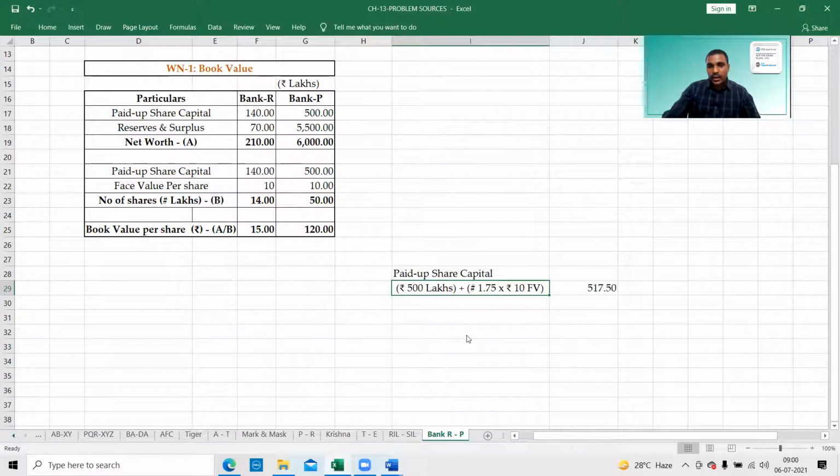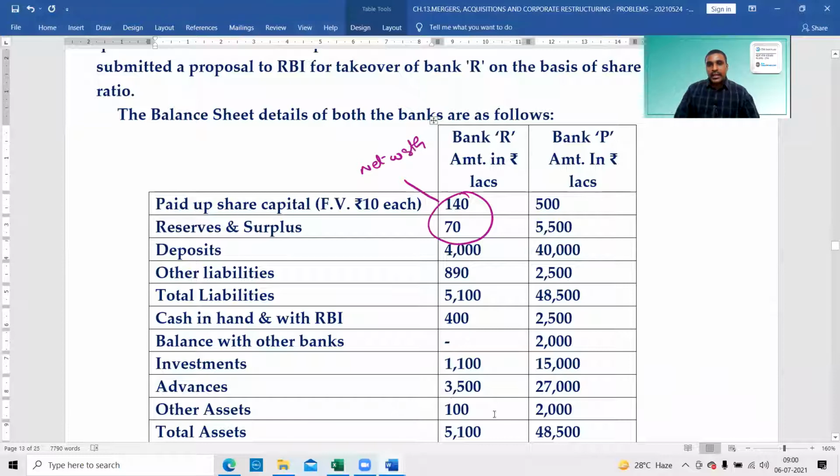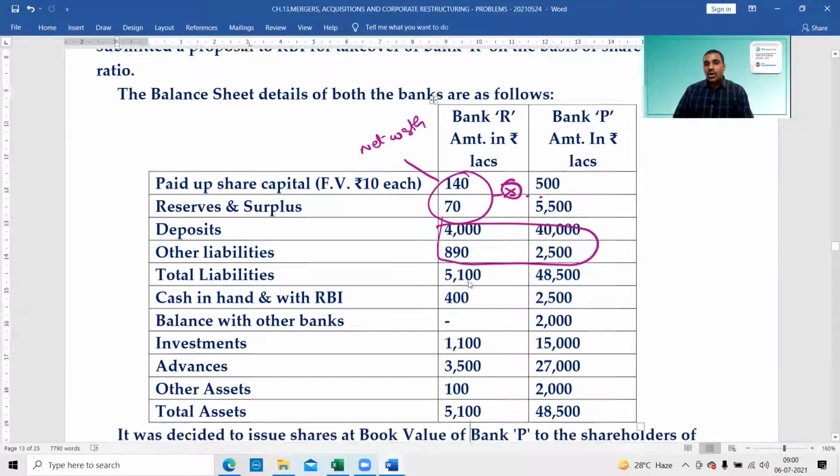Next, if you club this, next deposit. We should not club these two. We should not club the reserves. Instead of reserves, we'll take one more thing. Don't take this figure when you are clubbing. Don't club directly with this. Remaining things we can club, but not the first two.